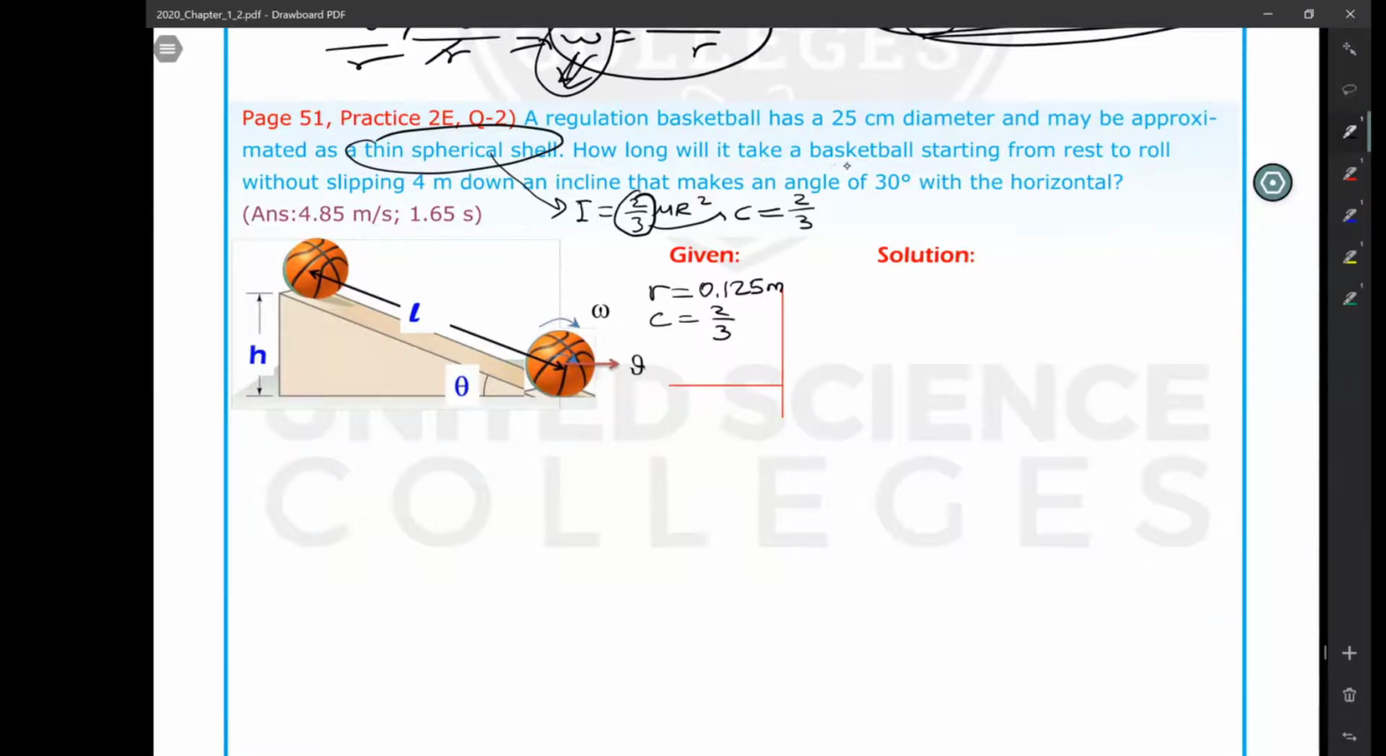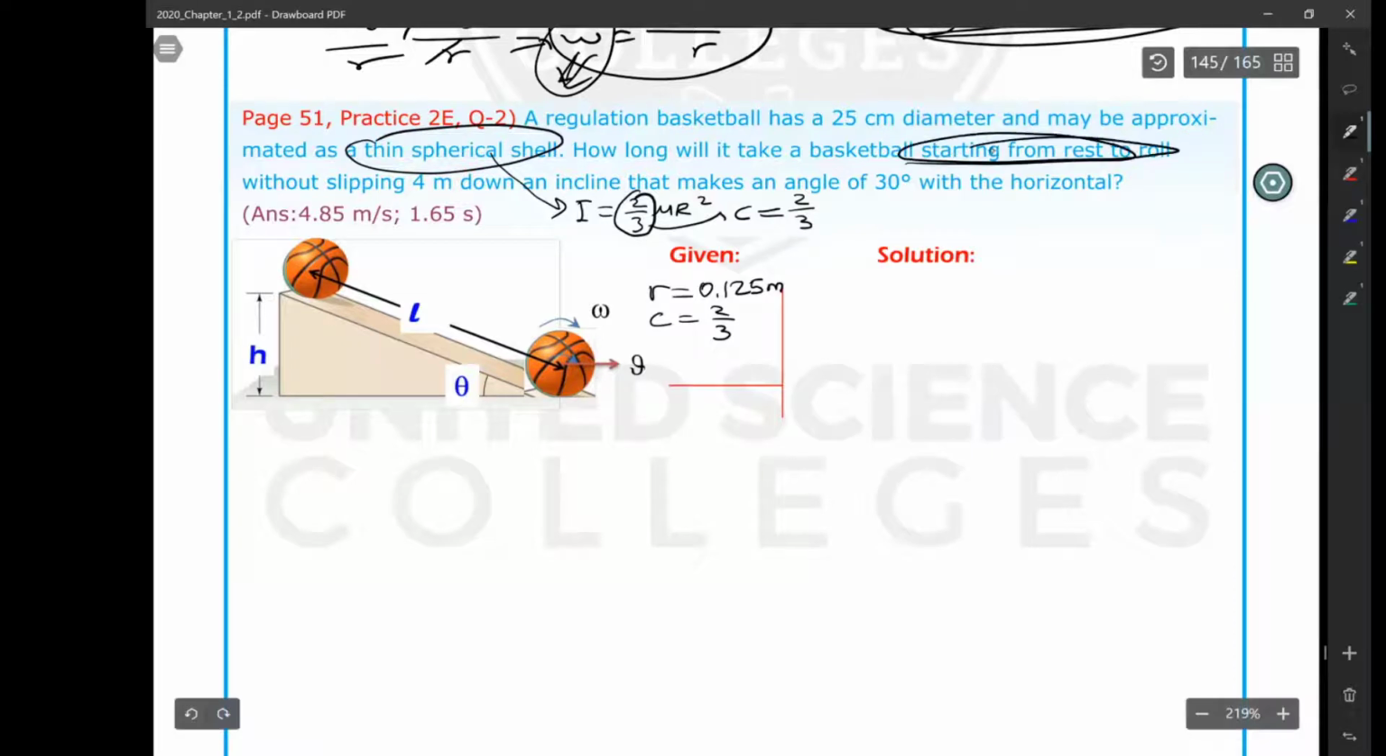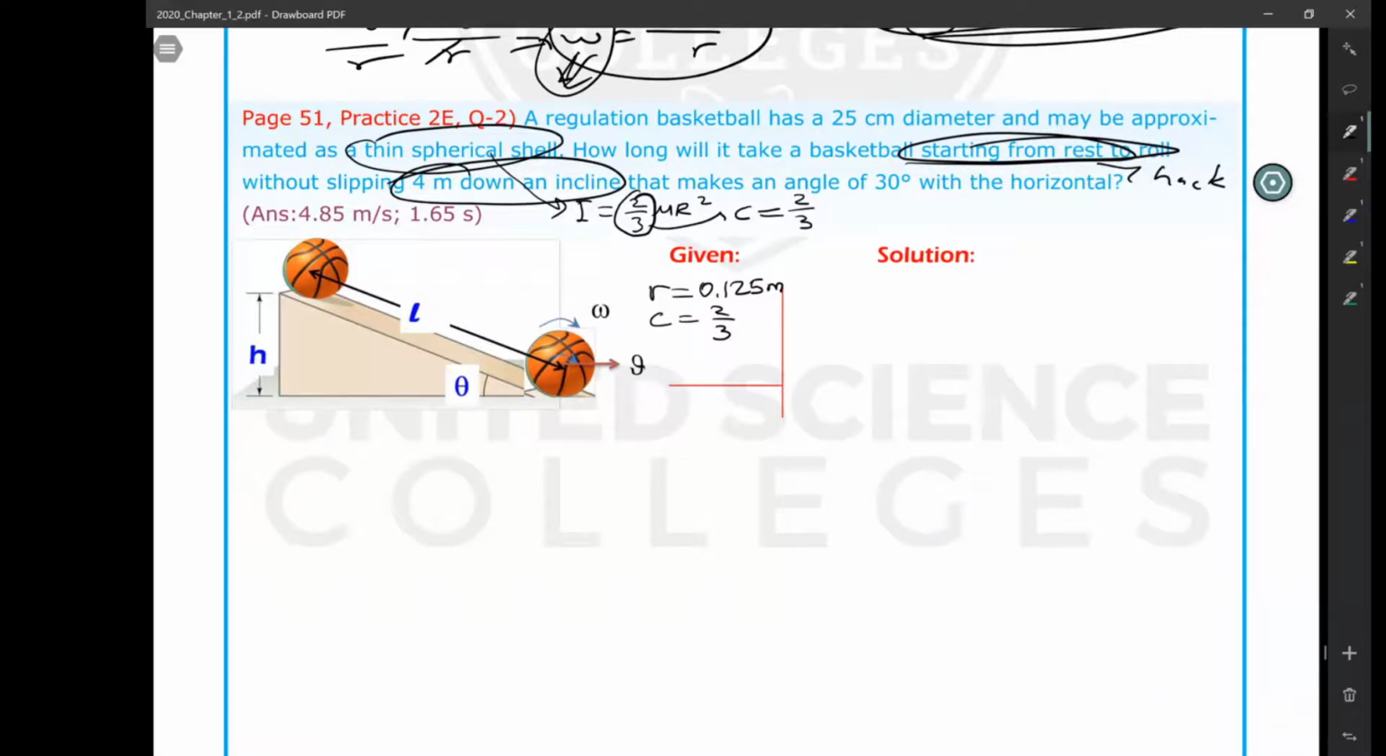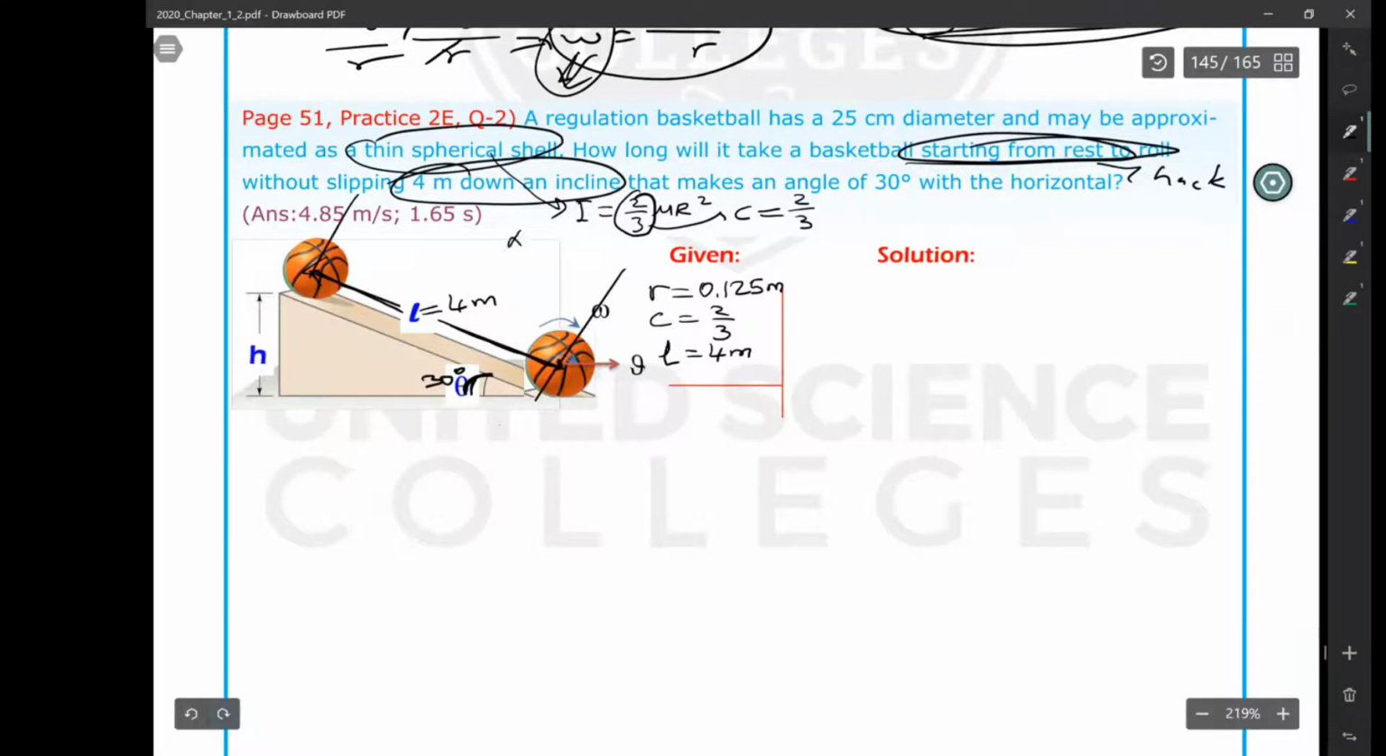How long will it take a basketball starting from rest? Again, starting from rest, so you can use Heck to roll without slipping 4 meters down an incline. This is important. 4 meters down an incline is not defining the height. 4 meters down an incline is defining the length of the incline. This is L. L is 4 meters. That's why you should first get the height. So L, length of the incline is 4 meters, and then that makes an angle of 30 degrees. This angle is 30 degrees. So calculate how long will it take? And from here to there, what is delta T?